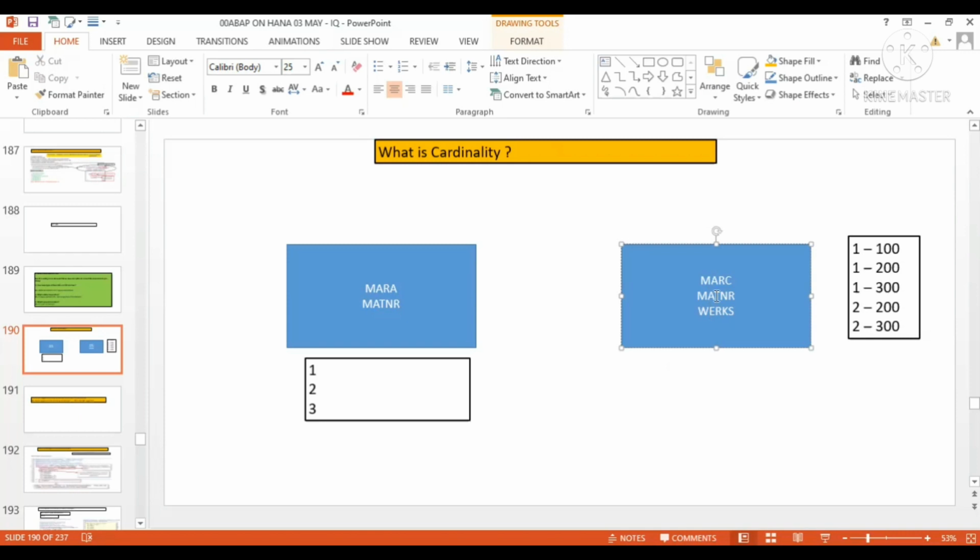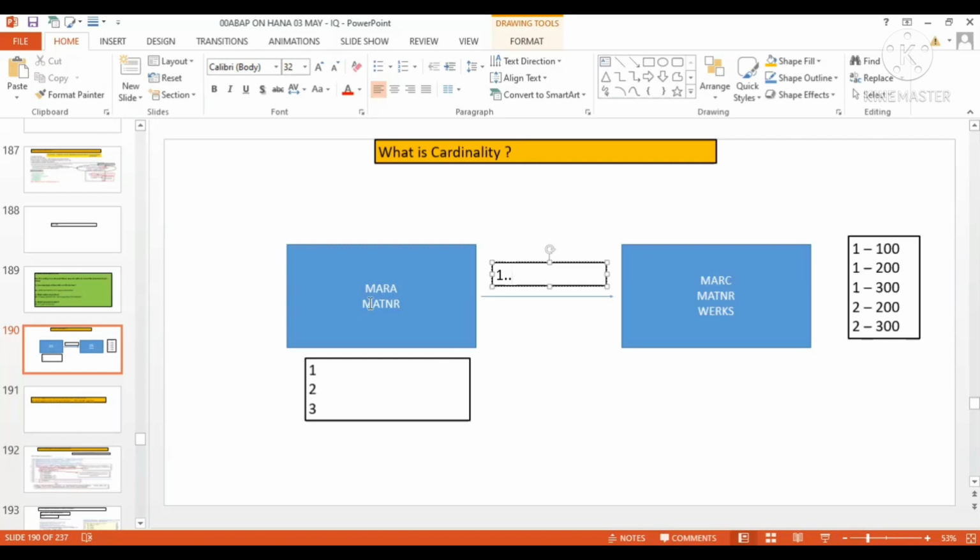How you are going to define, between Mara and Marcy, how the relationship is. One material can have multiple entries over here in the Marcy table, right? One material is having multiple entries in the Marcy table. So what relationship are you going to define? Okay, what's the relationship here? Can any one of you tell me what the relationship will be here?